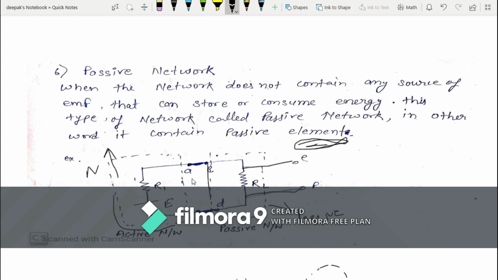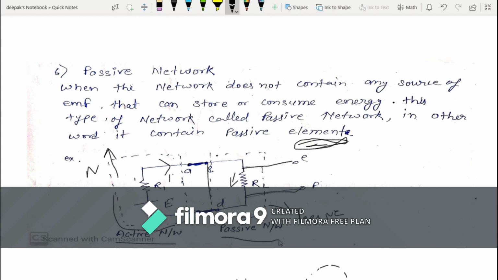Here A and B are the output port of the left side network, and C and D are the input port of the right side network, and E and F are the output port of this right side network. Okay. In this case, this network supplies energy in the form of current. This network supplies energy and it gets distributed over here. So this network is an active network, but since this other network is consuming energy, it is a passive network.